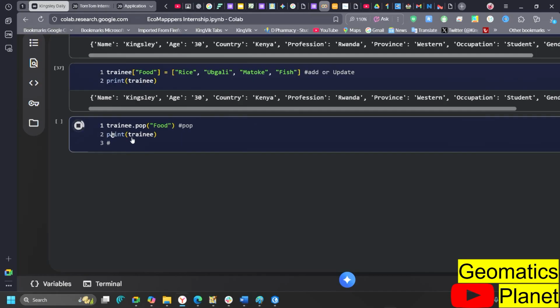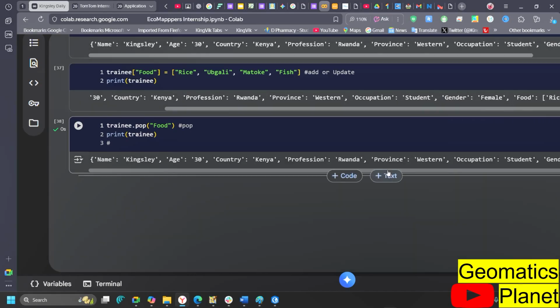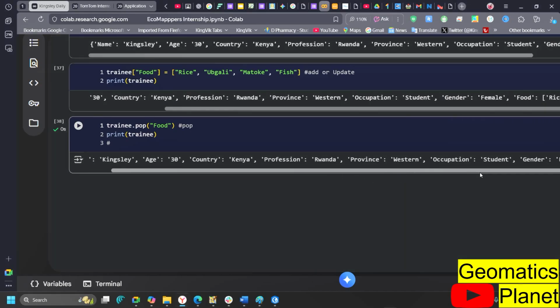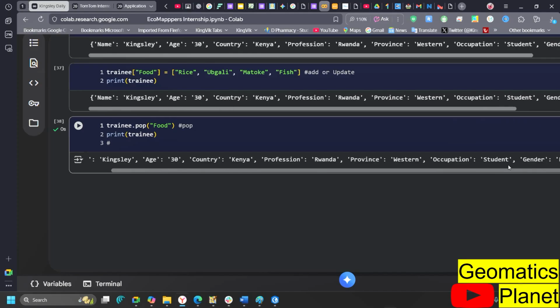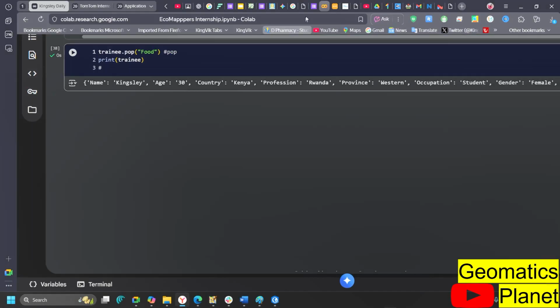So if I print it now, you can see that I have eliminated food from it by calling the particular item I want to remove. So you can see now food is gone. Food is out of the equation. So I've removed food from the equation. If you go here now, you can see you don't have food again. Let me reset this. So this is a way you can remove food.